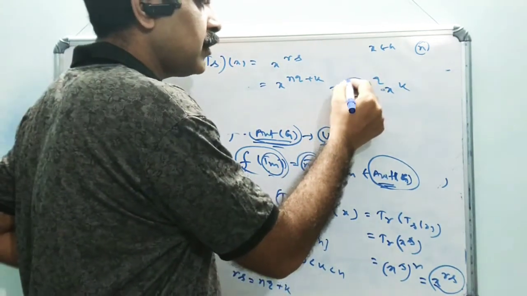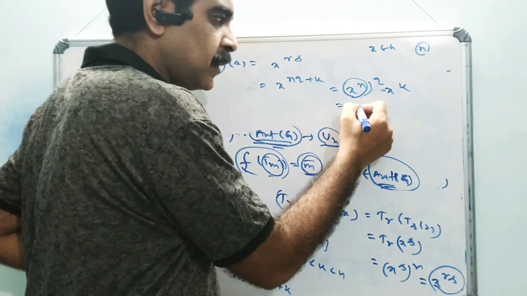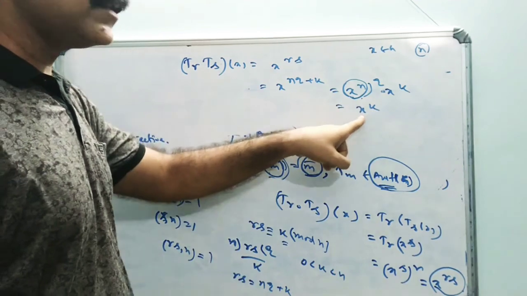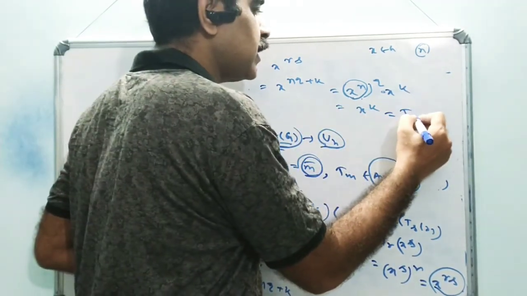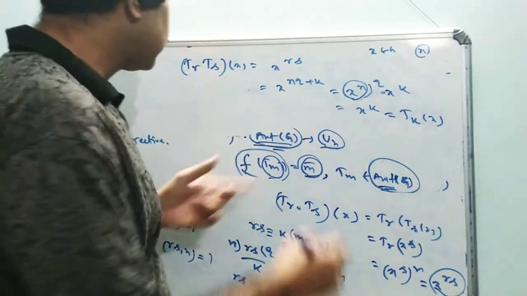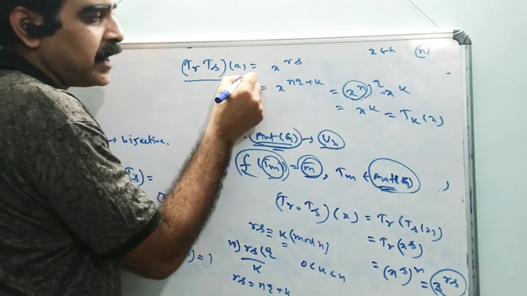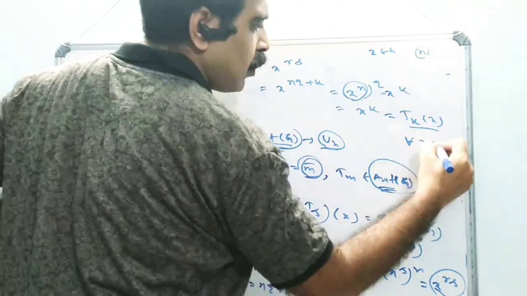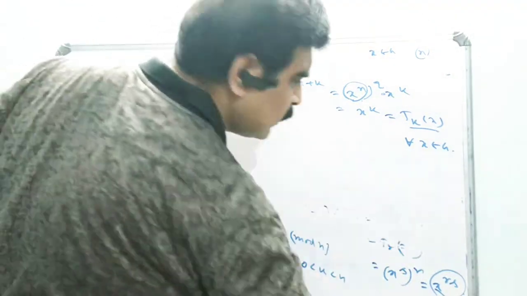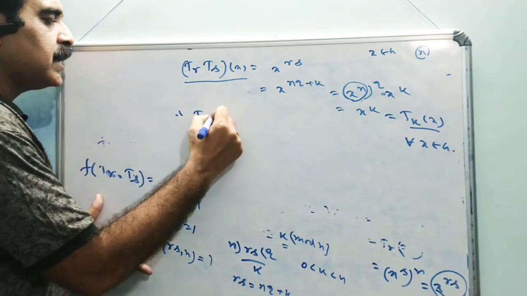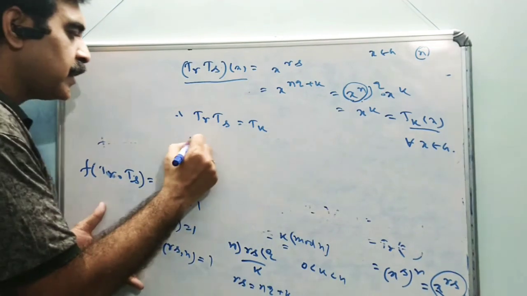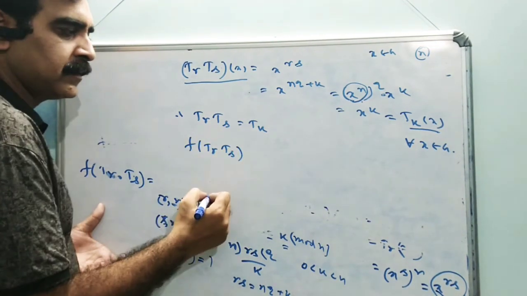Therefore x to the power n is always the identity element of G. Therefore it becomes identity element composed with x to the power k, which is x to the power k. X to the power k we can write as Tk(x). This holds, TR TS (x) equals Tk(x) for all x belonging to G, and we have taken x as an arbitrary element of G. Therefore we can write TR TS equal to Tk.